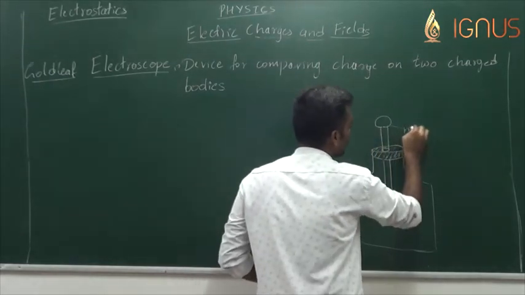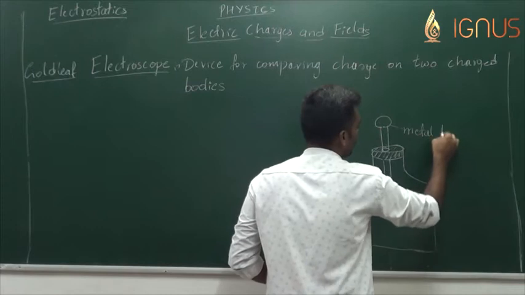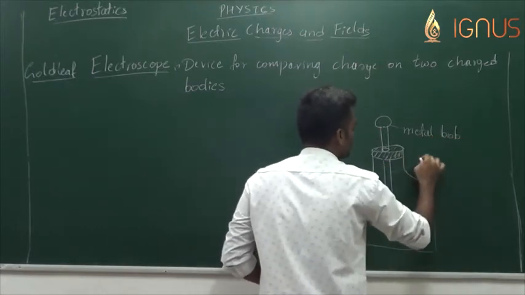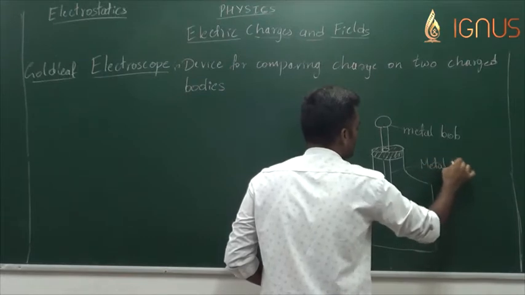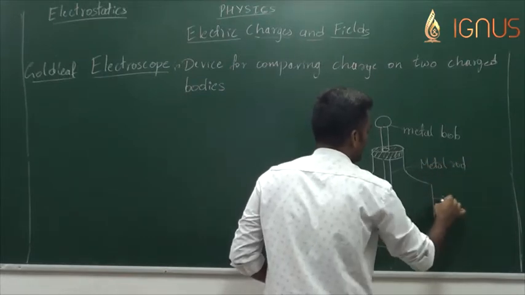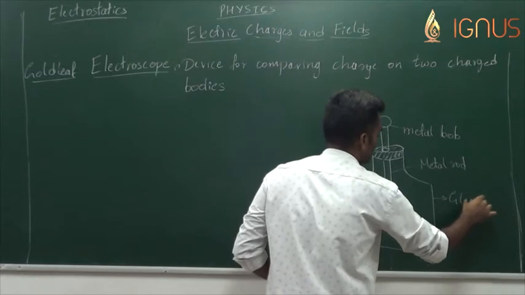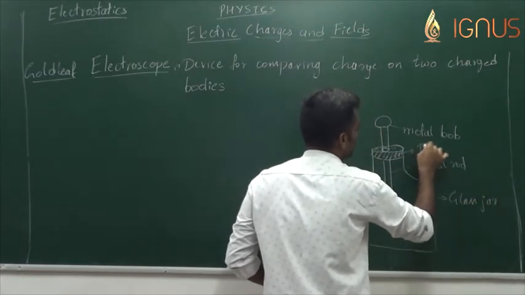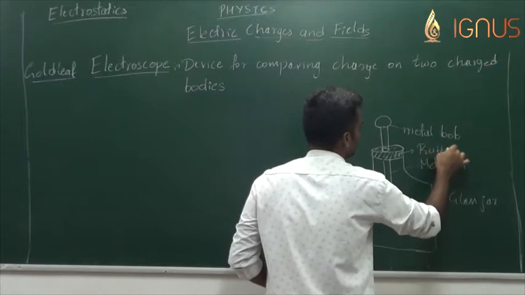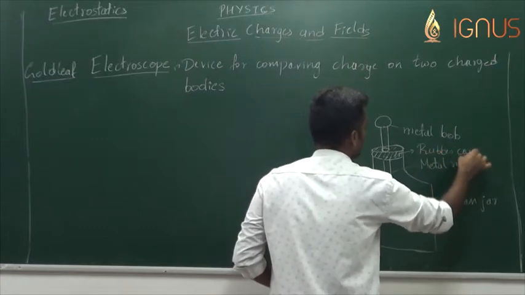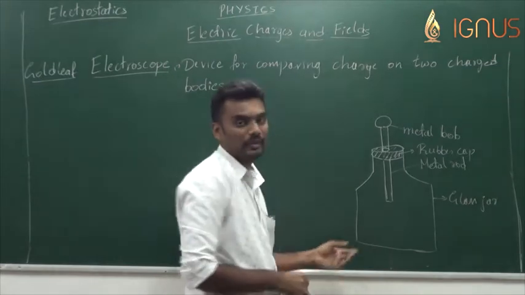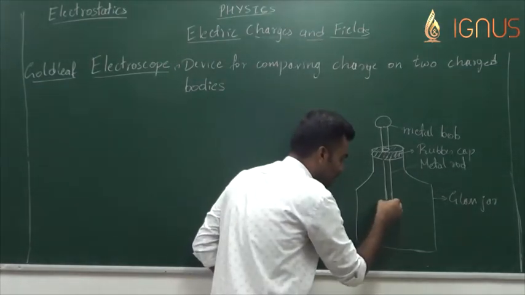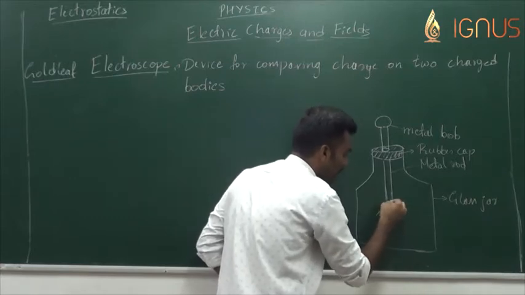So this is the metal bob, this is the metal rod, this is the glass jar, and you have the rubber cap for the jar. And the very important part of this is what we put here. Here we put gold leaf.